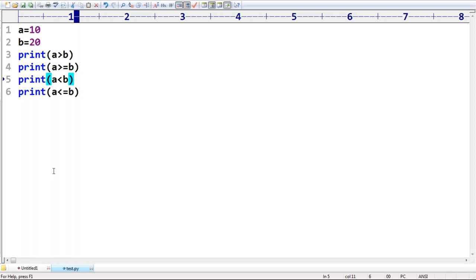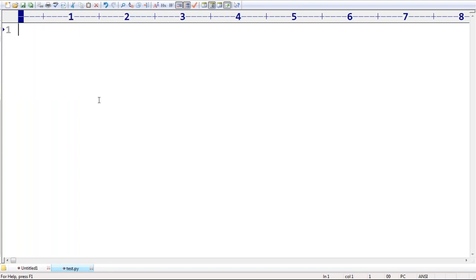Can I apply them to string objects or not? Can you please confirm, is it possible? Yes, we can apply them to string objects. No problem at all. What is the behavior if we apply them to string objects? Very simple. It is always going to check alphabetical order. Remember that. We can apply them to string objects also. No problem at all. It is always going to check alphabetical order.